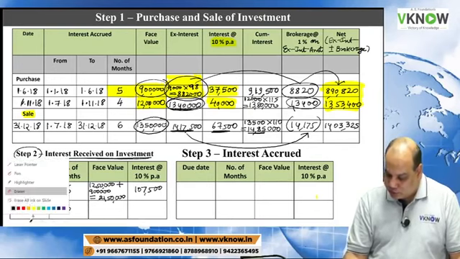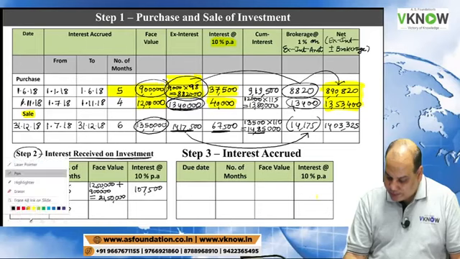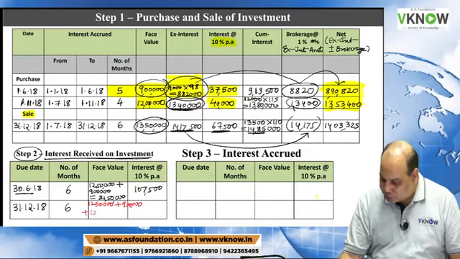Opening balance was 12,50,000, plus you purchased 9 lakh, plus you purchased 12 lakh. Two purchases were made, and minus you sold 13,50,000.